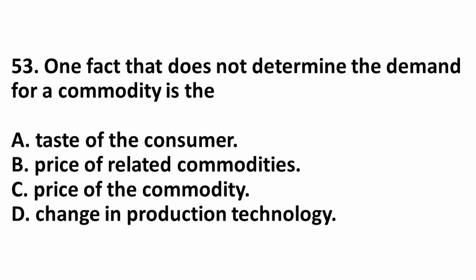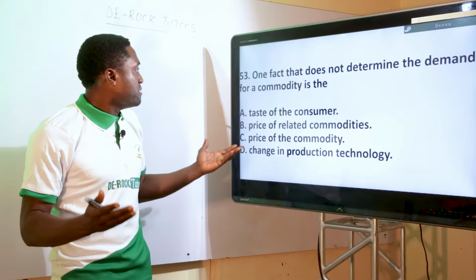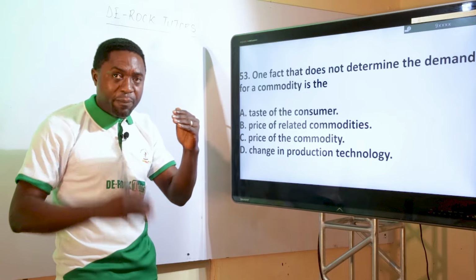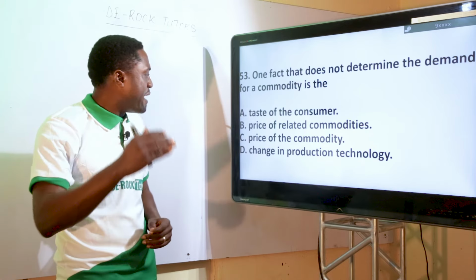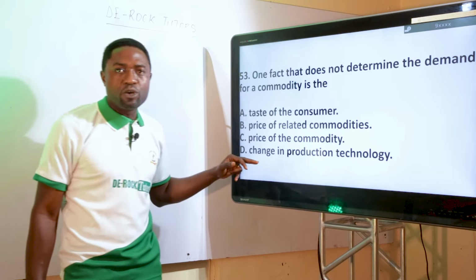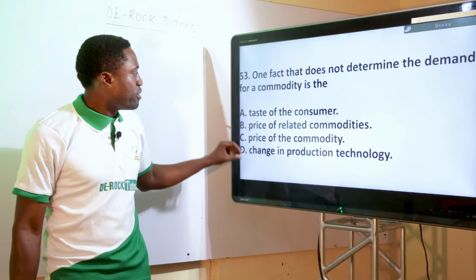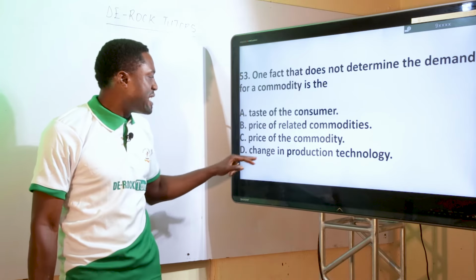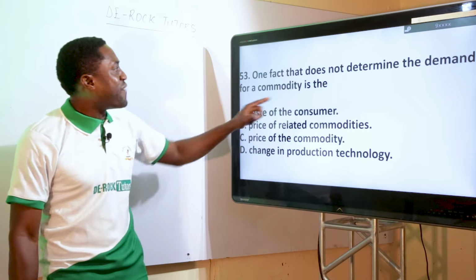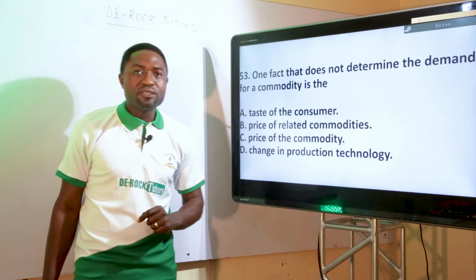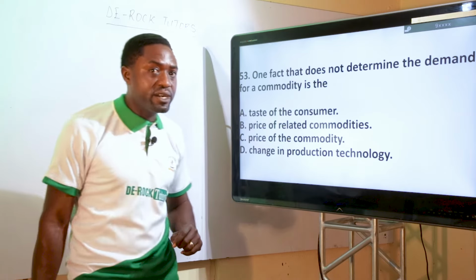Then the price of the commodity can also affect demand, because when the price is high, people will buy less, and when the price is less, people will buy more. Then change in production technology. This is not part of the factors. We can see that A, B, and C are factors that affect demand, except change in production technology. So one factor that does not determine the demand for a commodity is the change in production technology. So option D is the correct option.